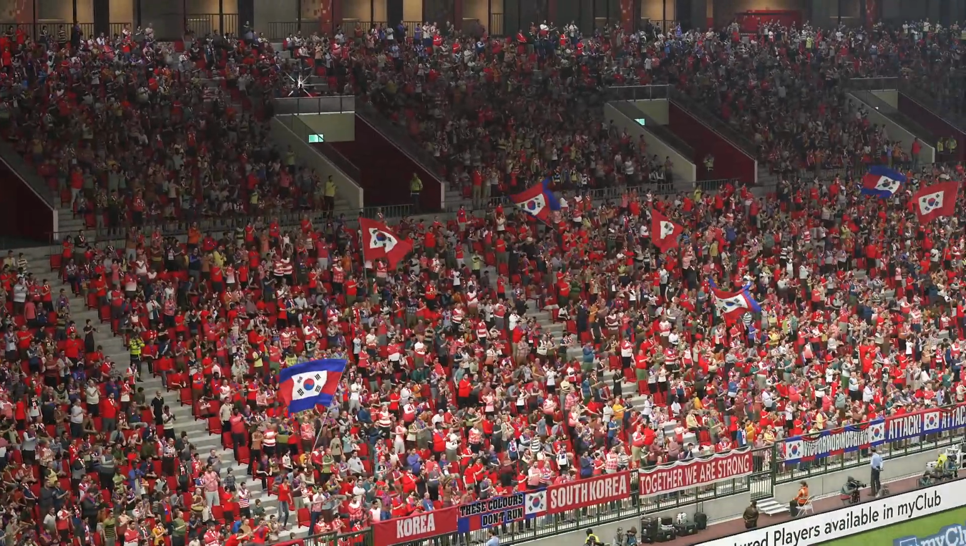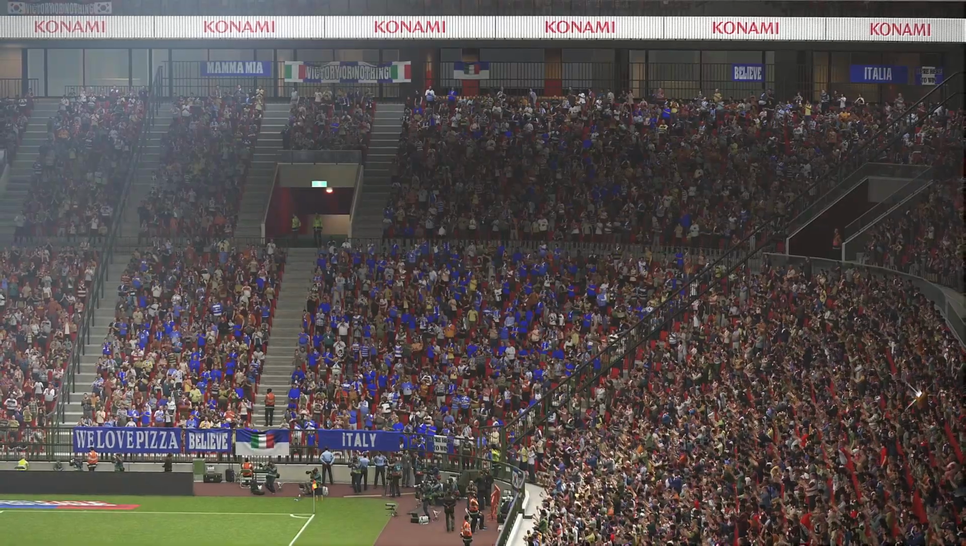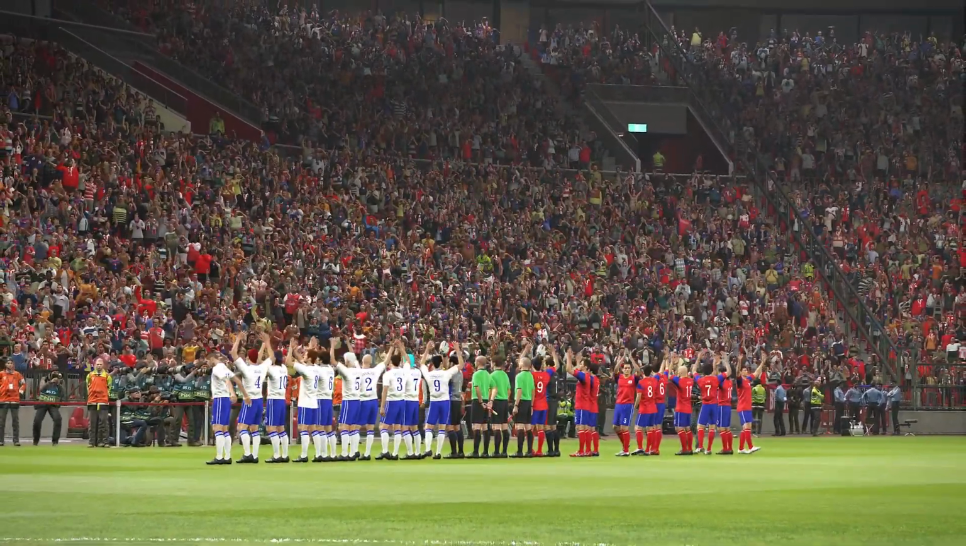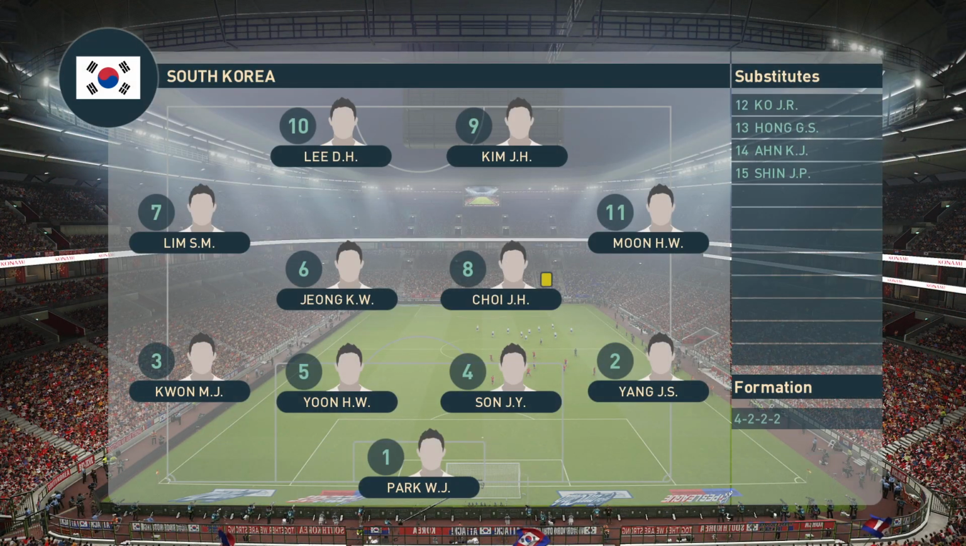The two sides come out onto the field and look at that support. The country is well represented here. Look at that South Korean fans there. Let's look at the South Korean lineup. We have Park in goals, Yoon and Son the centre backs, Jong and Choi in the centre of midfield, and up front we have Lee and Kim.